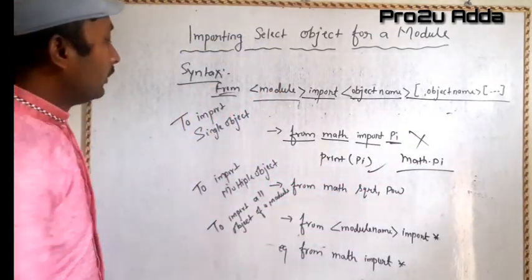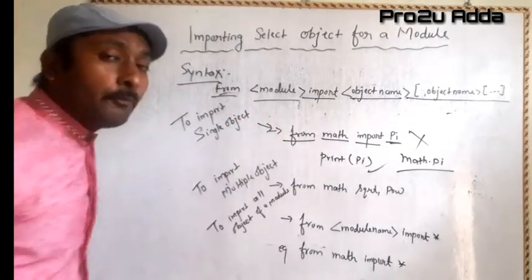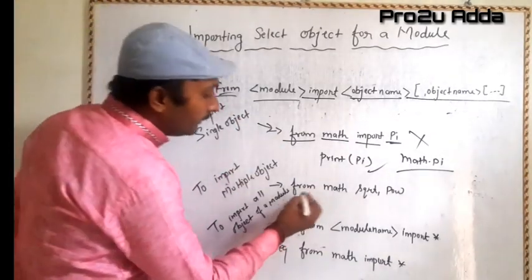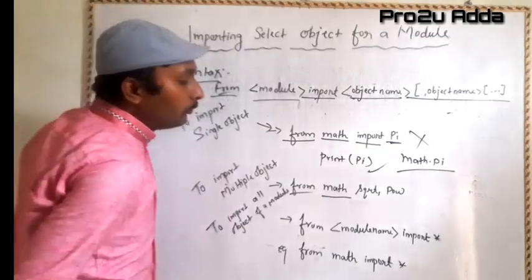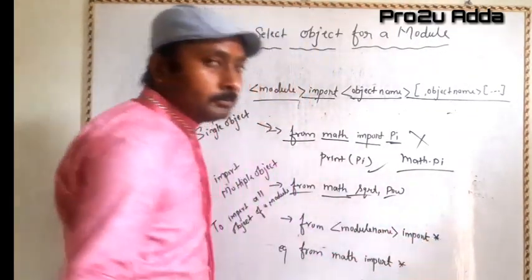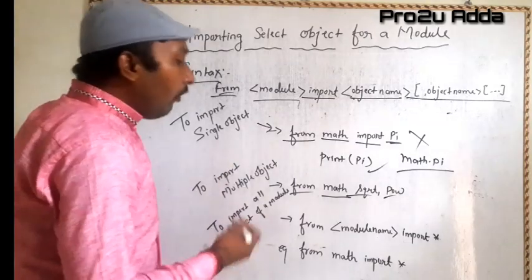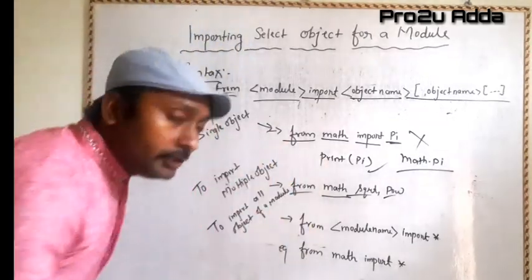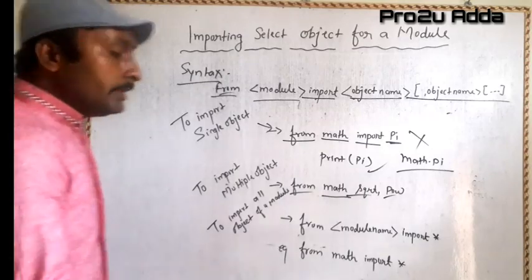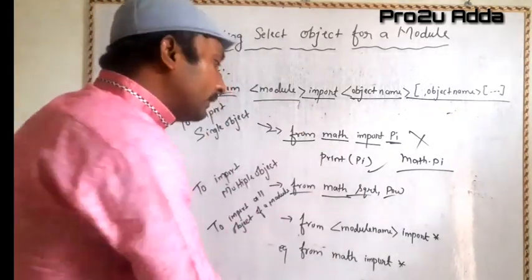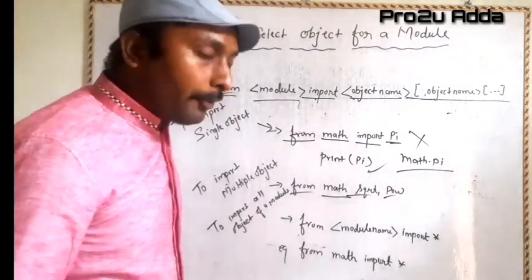Now the second is for a single object. If we have multiple objects, then simply like this: from math, this is your module, import sqrt and pow, two of the functions we are accessing here. Now if you want to import all the objects of your module, meaning whatever objects exist in the module, we want to import all. Is it possible?